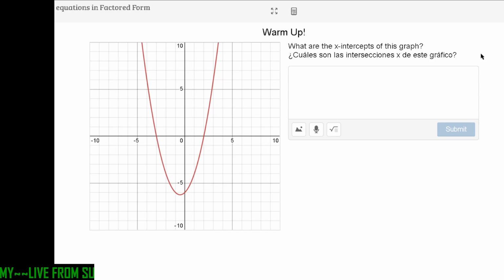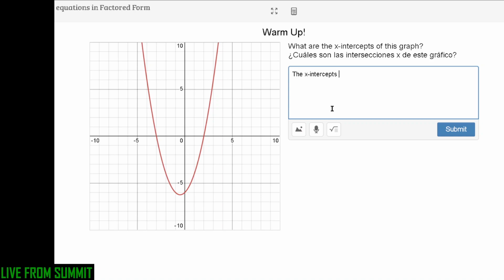In this video, we're working on Unit 2, lesson number 3. We've been talking about x-intercepts, zeros, solutions, or roots. As a quick reminder, it says, what are the x-intercepts of this graph? As a recall to previous lessons, x-intercepts, solutions, roots, or zeros, any of those words are interchangeable. You can say that's where the graph hits the x-axis.